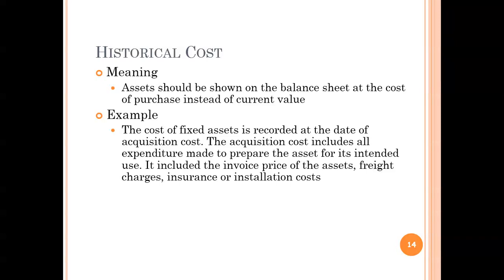What does that mean? At the time of acquiring the asset, at the time of purchasing the asset, the cost includes all expenditure made to prepare the asset for its intended use. It includes the invoice price of the asset, freight charges, insurance, and installation cost. All these will be included in the historical cost concept.